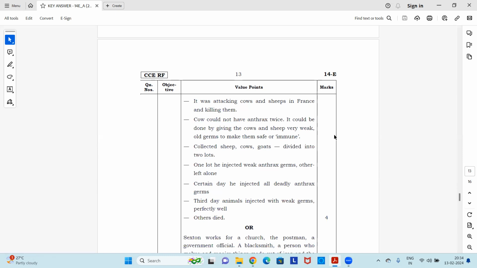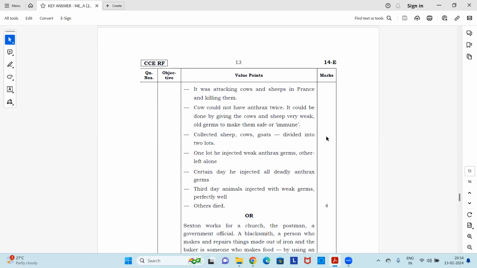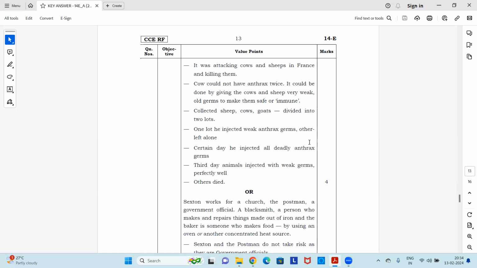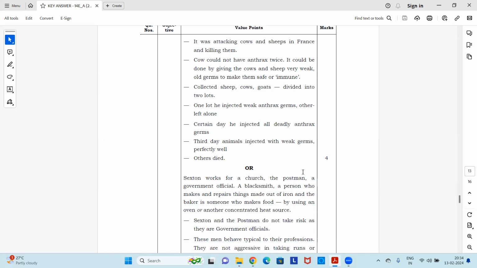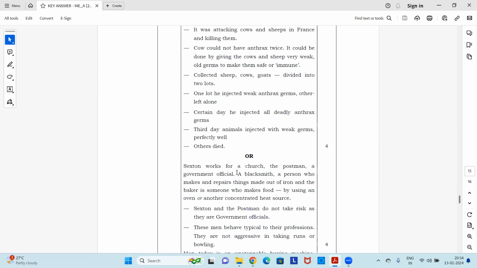A cow could not have anthrax twice. It could be done by giving the cows and sheep very weak old germs to make them safe or immune. He collected sheep, cows, and goats and divided them into two lots. One lot he injected with weak anthrax germs, the other he left alone. On a certain day he injected all of them with deadly anthrax germs. On the third day, the animals injected with weak germs were perfectly well, and all the others died. Okay, so this is the first answer.